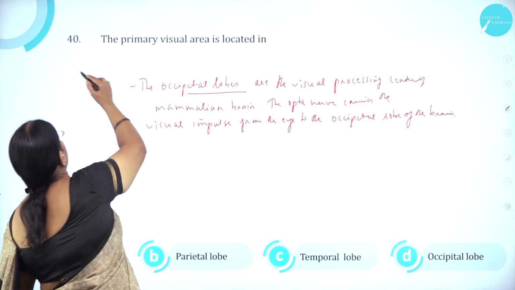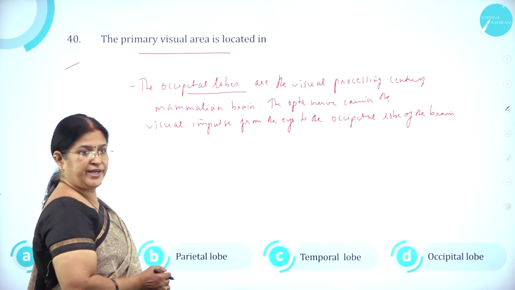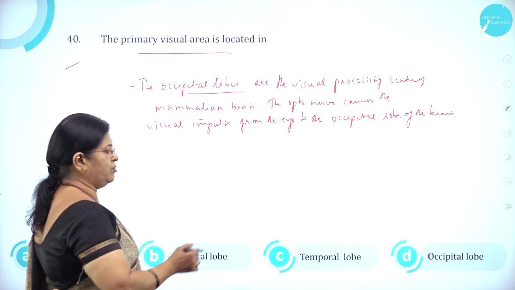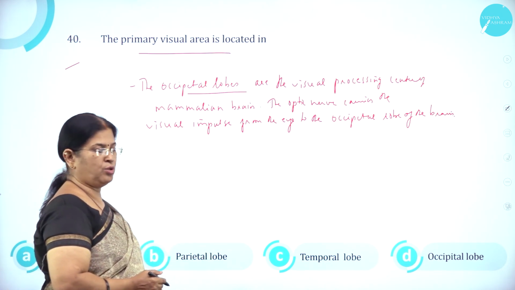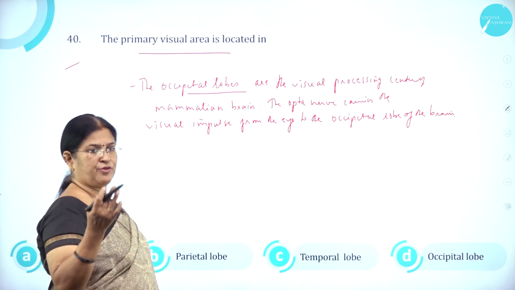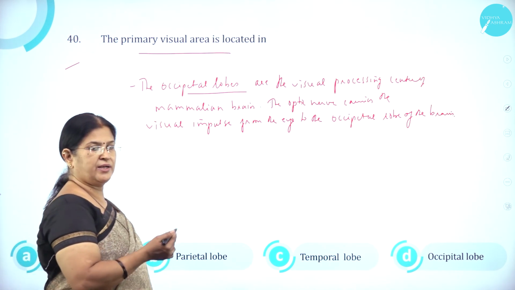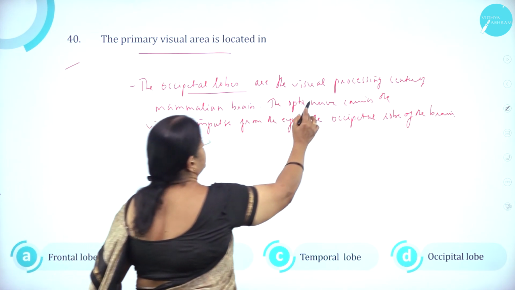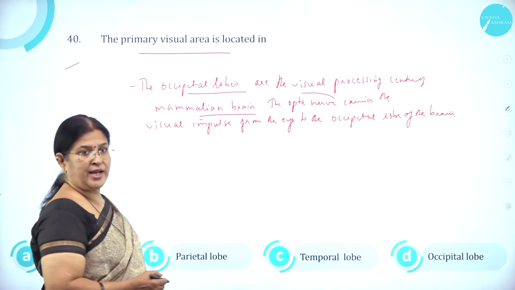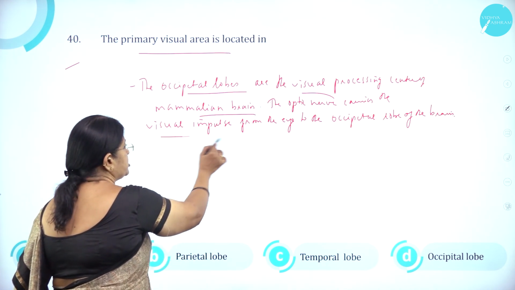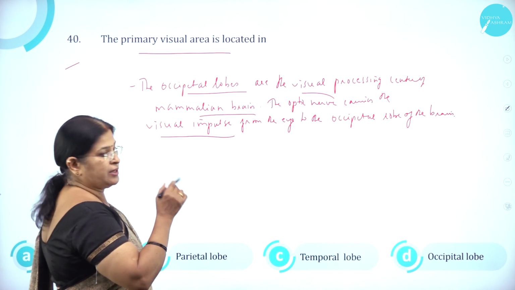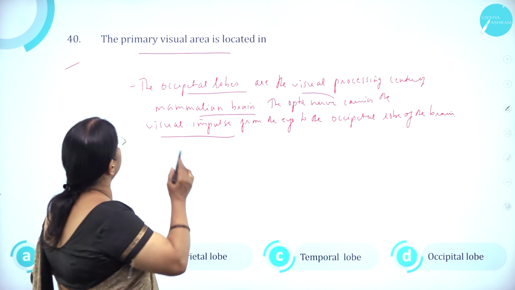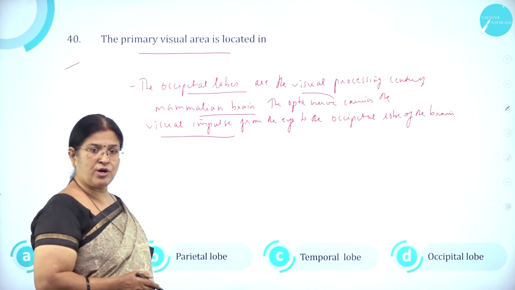Moving on to question number 40. The primary visual area is located in option A, frontal lobe, option B, parietal lobe, option C, temporal lobe, and option D, occipital lobe. As we know, the cerebral cortex has 4 lobes: frontal, parietal, temporal, and occipital lobe. The occipital lobes are the visual processing centers of the mammalian brain, and the optic nerve carries the visual impulse from the eye to the occipital lobe of the brain. So, the primary visual area is located in the occipital lobe.